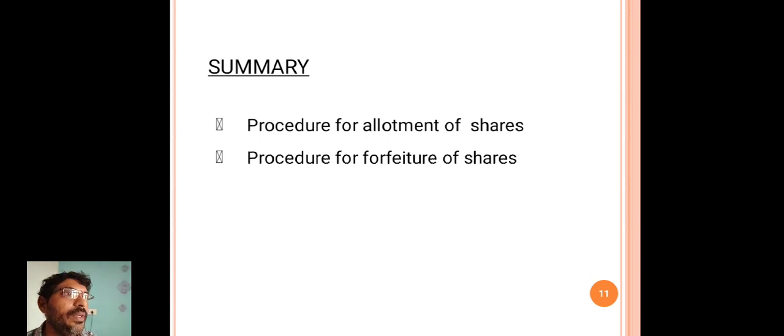The company secretary sends information to the shareholders whose shares have been allotted, and sends a letter of regret to those whose shares have not been allotted. The persons whose shares have been allotted are registered in the register of members.